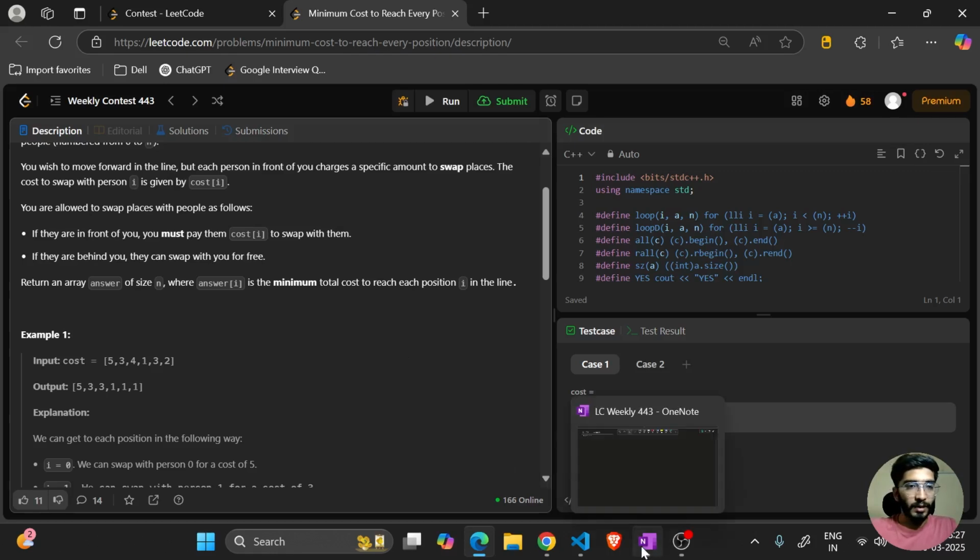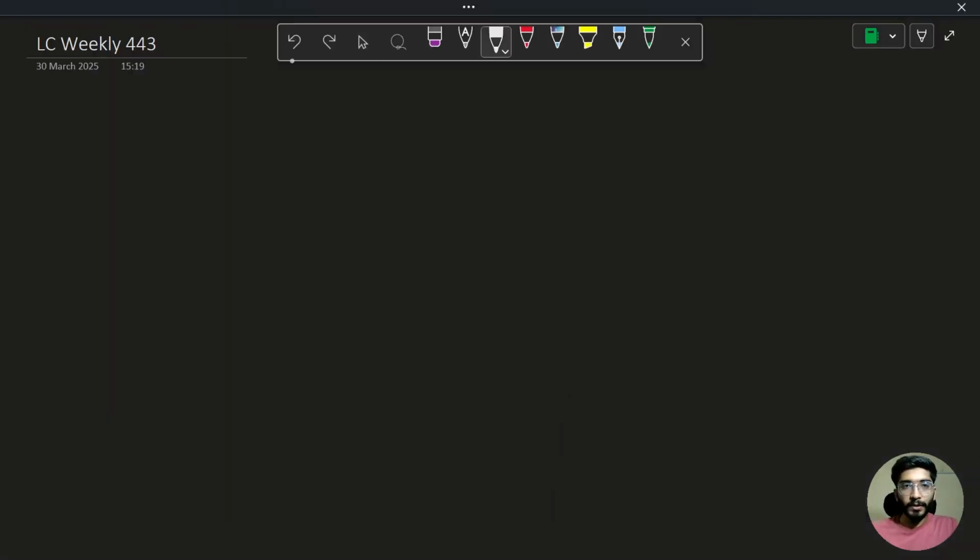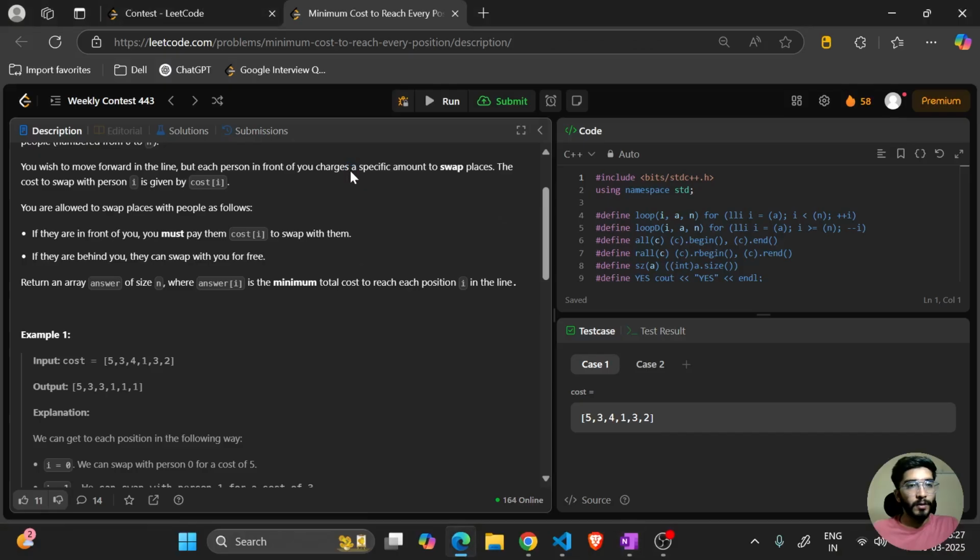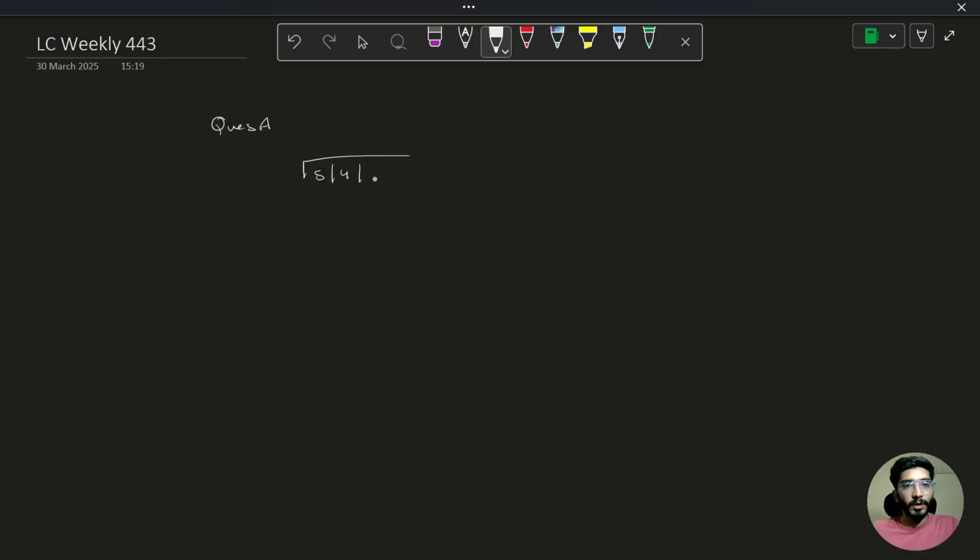Let's see the first example, which is 5 3 4 1 3 2. So this is question A, which has the array 5 3 4 1 3 2.